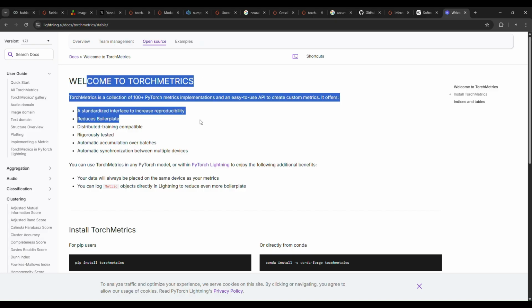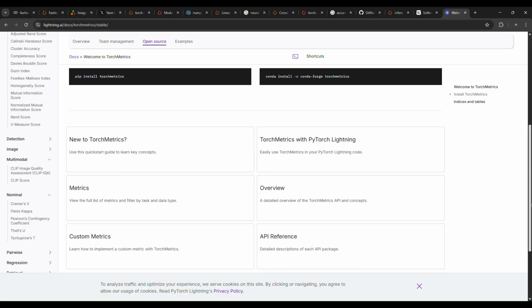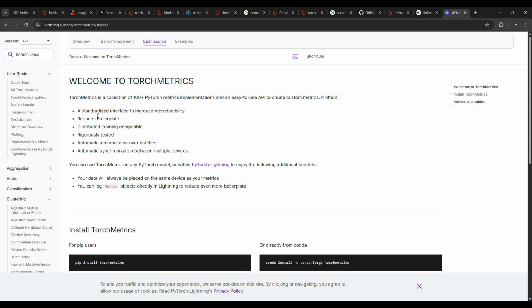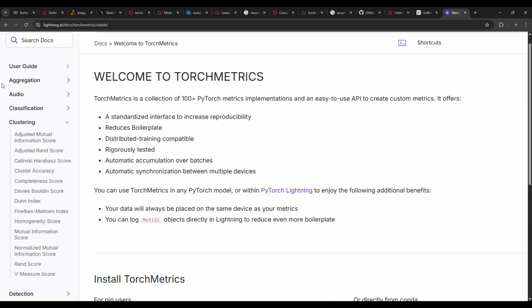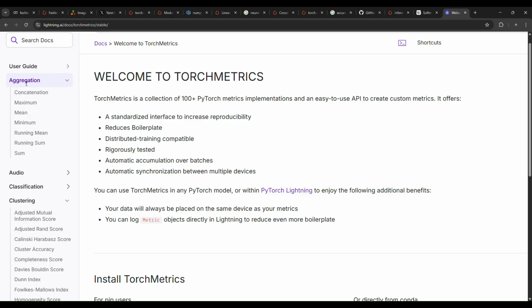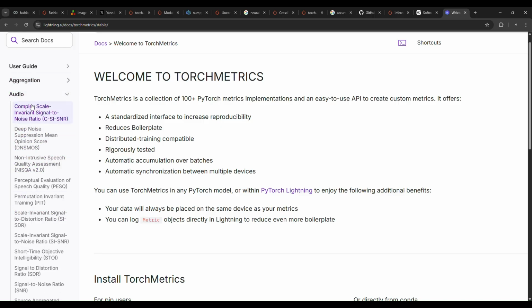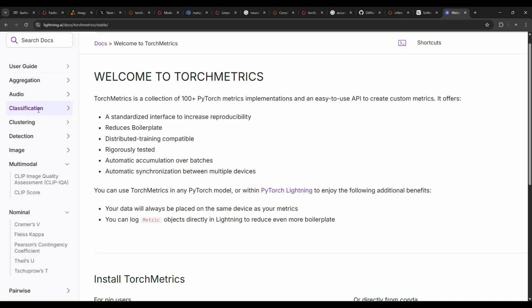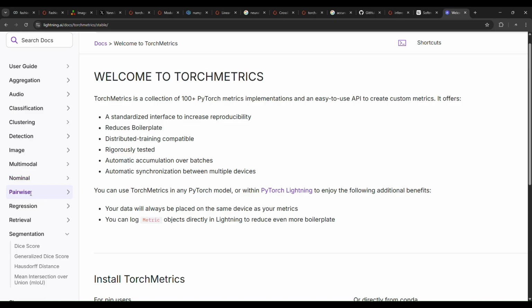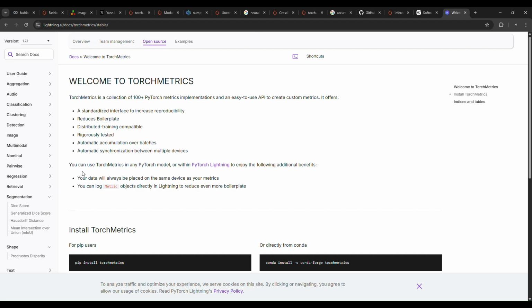So torchmetrics is a library that contains a lot of different metrics across many domains. As you can see in here, we have metrics for aggregation, for audio, for classification, and so on and so on. We have metrics for clustering, detection, image, multimodal, nominal, pairwise, regression, and a lot of other domains in this library, torchmetrics.